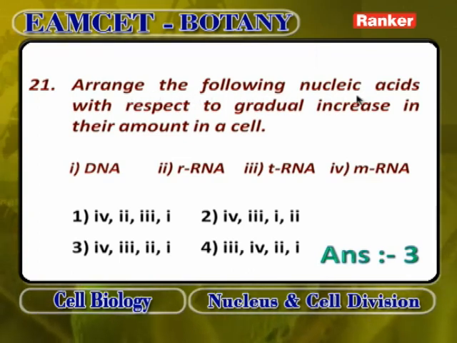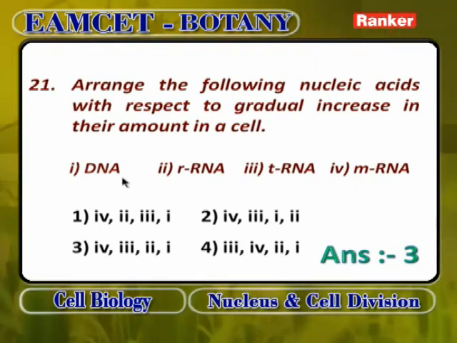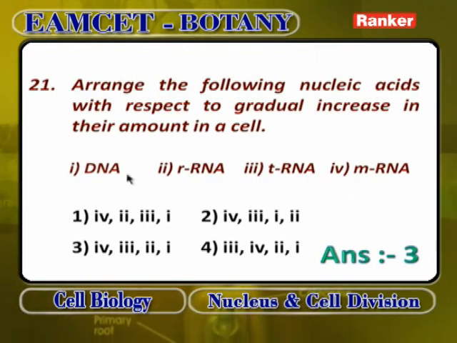Arrange the following nucleic acids with respect to their gradual increase in their amount in a cell. Maximum amount is present in DNA. Less is mRNA, 5 to 10%. Next is tRNA, 10 to 15%. Next is ribosomal RNA, around 80%. DNA maximum.